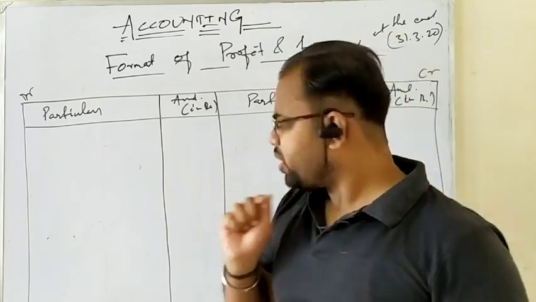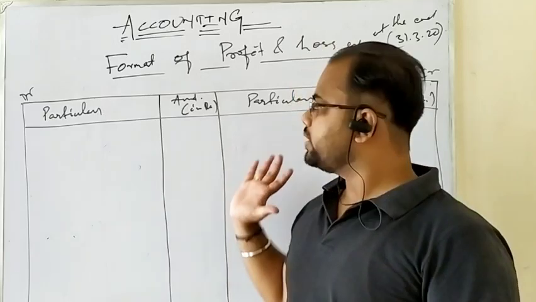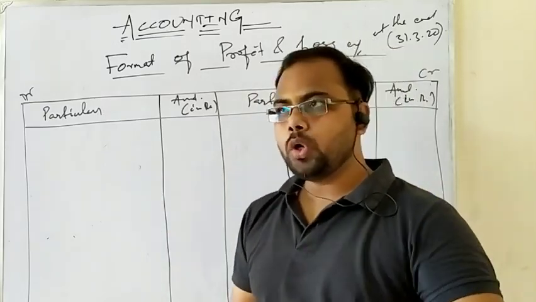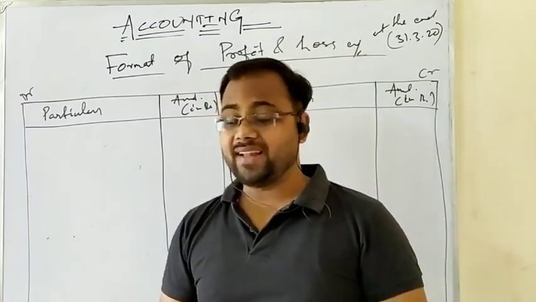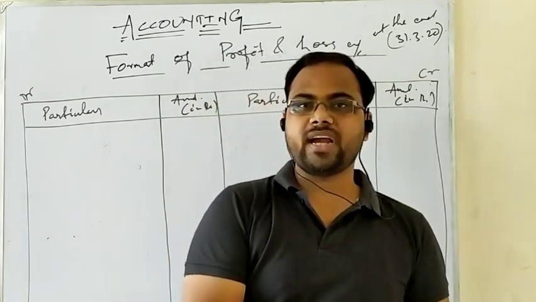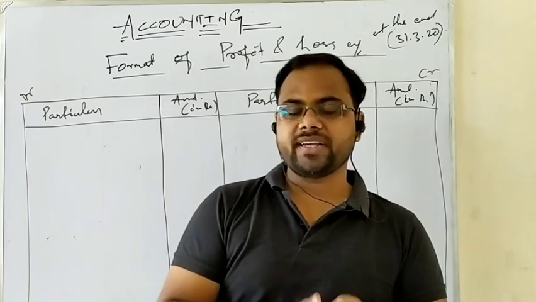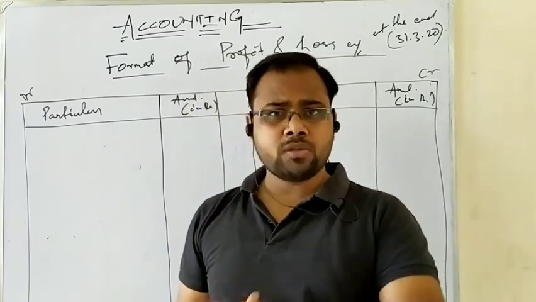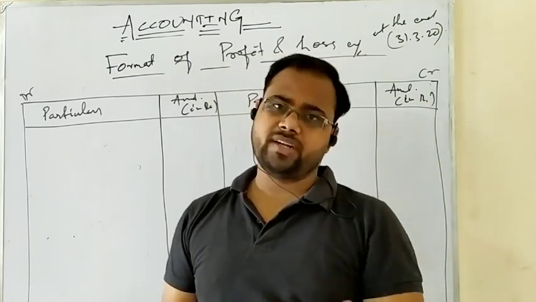Okay, but before posting the expenses and incomes on the profit and loss account, you should remember that I told you when you close trading account, you get some answer. What if the credit side of trading account is more than the debit side? You get gross profit. And if the debit side of trading account is more than the credit side, you get gross loss. Simple. If income is more than expenses, it is profit. If expenses are more than income, it is loss.